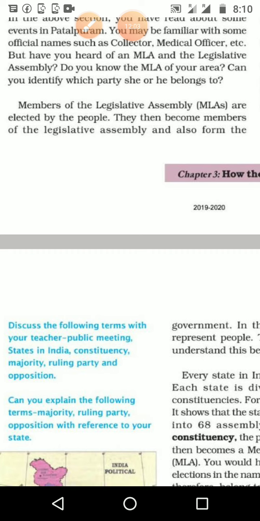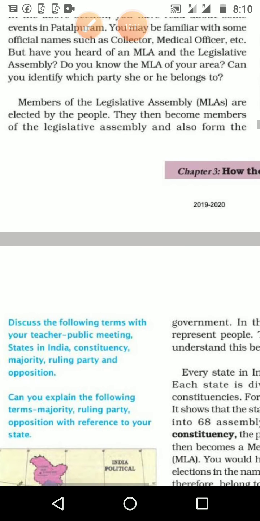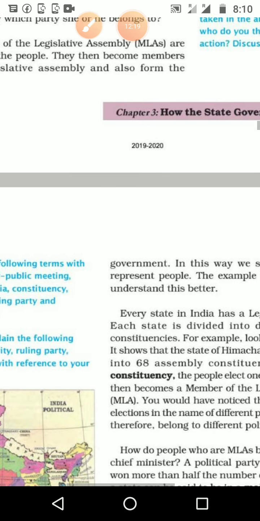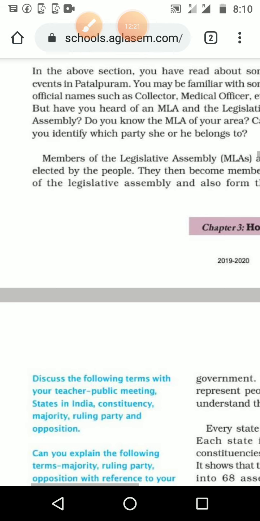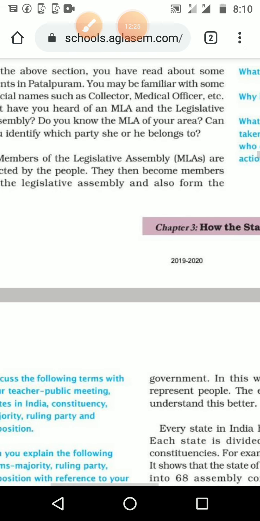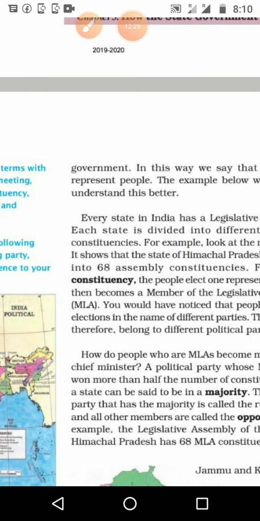Members of the legislative assembly, that is MLAs, are elected by the people. Who is selecting the MLA? We people are electing them. Then they become the members of the legislative assembly and also form the government. After selection, they become part of the legislative assembly and they will make the government.